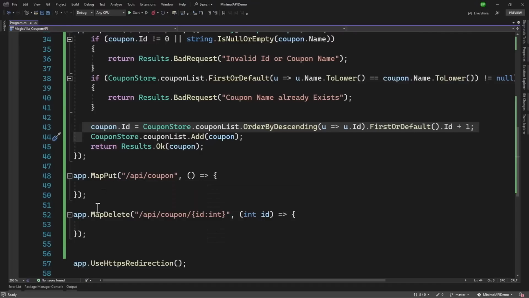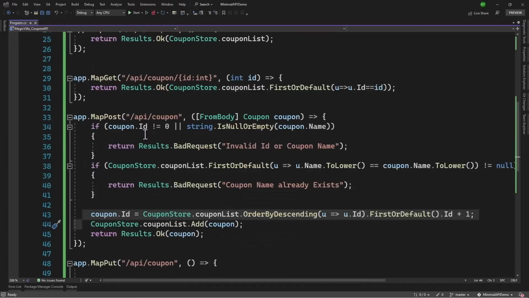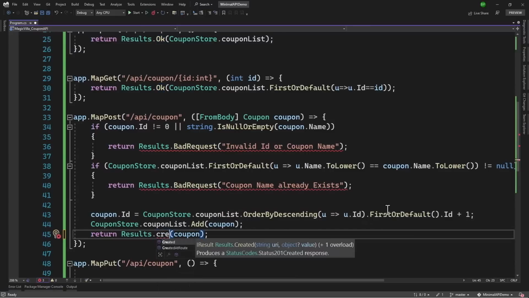Before I work on put or delete, when we have the post here, there are quite a few things that are missing in our API endpoint that we typically do in a .NET Core API. One thing is, rather than returning an OK in HTTP post, sometimes we return the created at route.